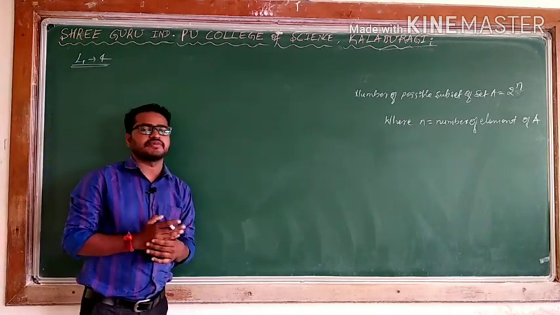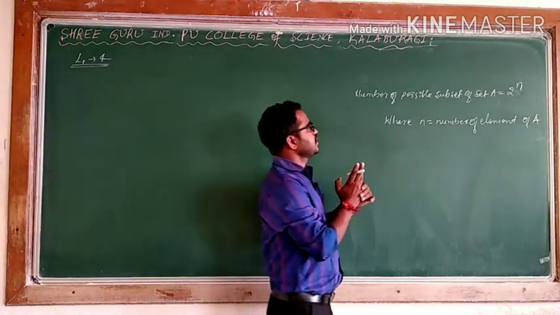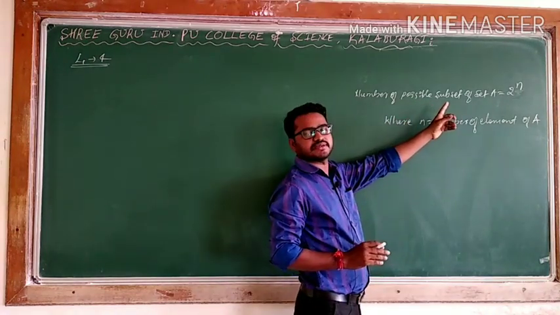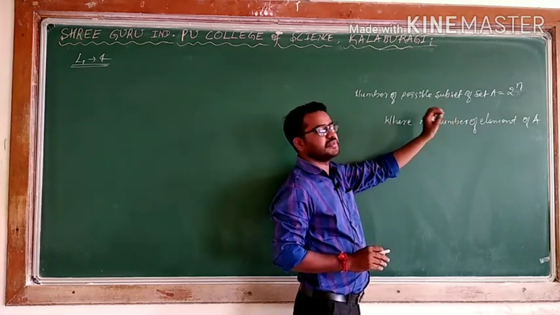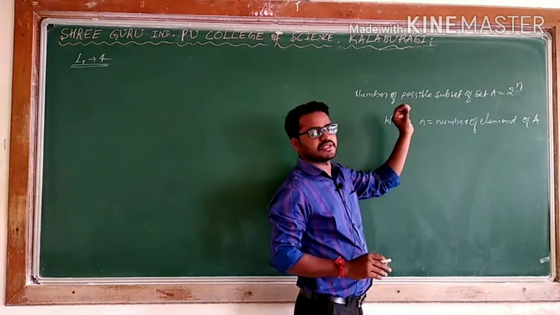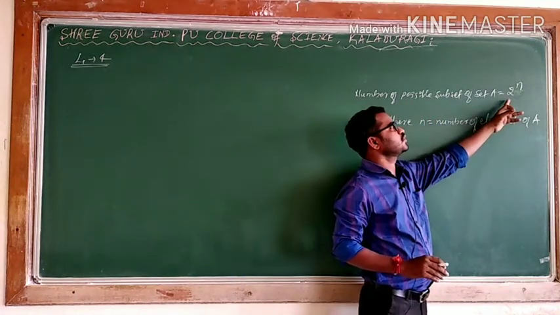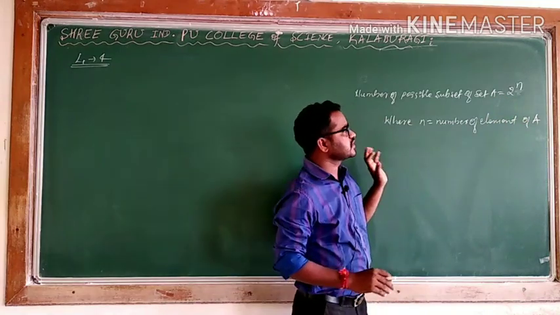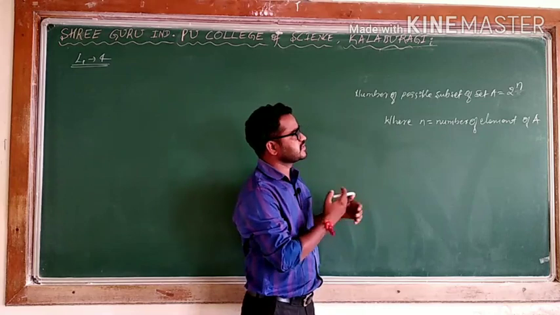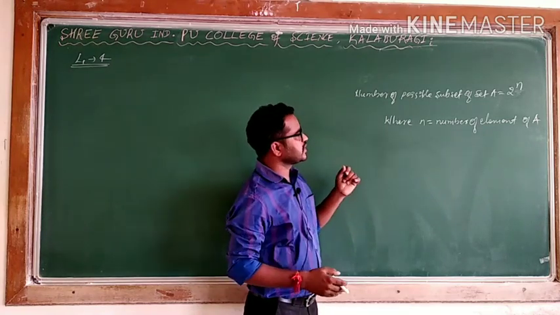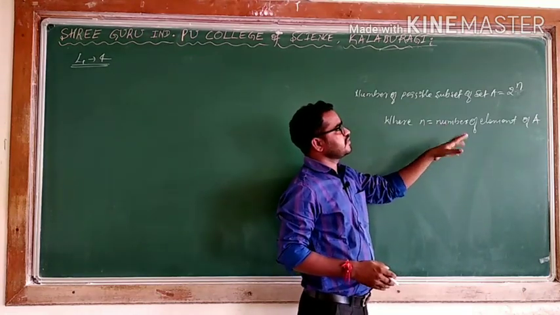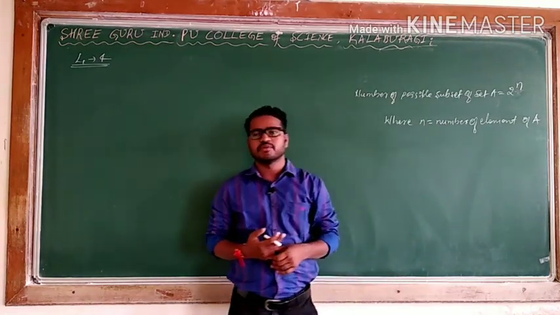One thing I explained in the previous class is the number of possible subsets of any given set. It may be A, B, whatever it is, knowing its elements, we can find how many possible subsets we can form using 2 to the power n, where n is equal to the number of elements of A. If A has 3 elements, 2 to the power 3 will become 8.